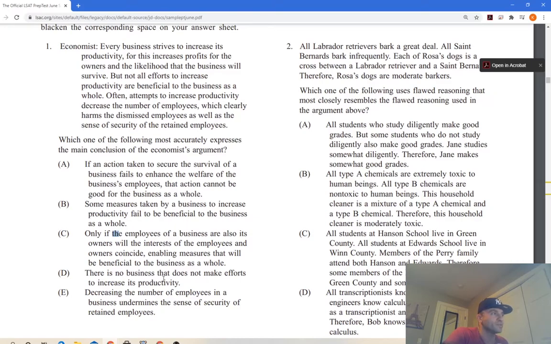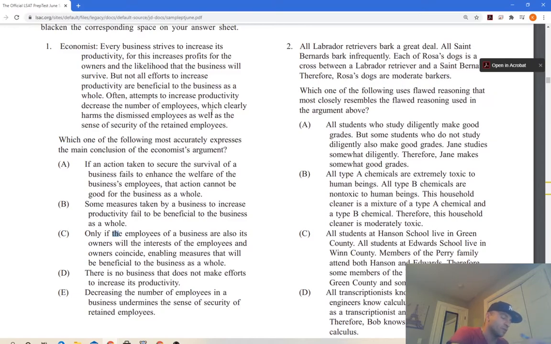There is no business that does not make efforts to increase its productivity. Again, trash. You don't need it. Decreasing the number of employees in a business undermines the sense of security of the retained employees. True, but essentially it's stating what is being said here, and that is, this information supports his claim here. So we know this one, number one, B.